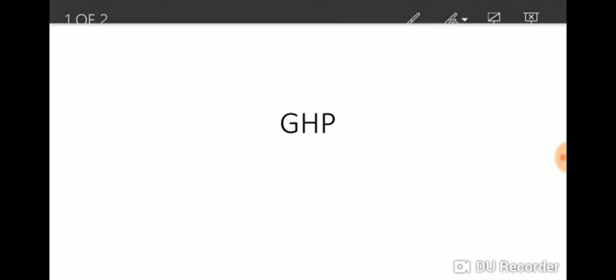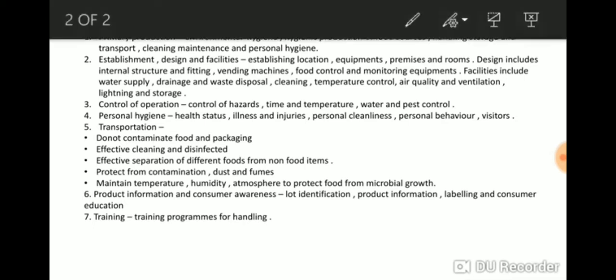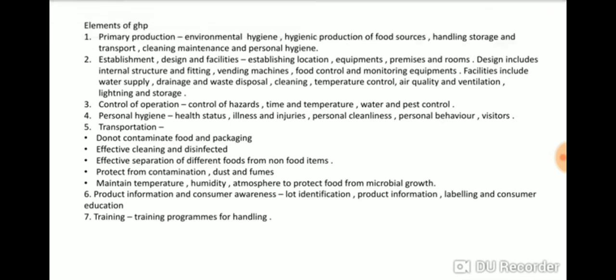So now we talk about the elements of GHP. What are the elements which are considered in GHP? The first element is primary production. Primary production considers the hygiene related to the environment, environmental hygiene. It takes care that clean water supply should be provided, human and animal waste disposal should be taken care of, and food should be protected from biological contamination.